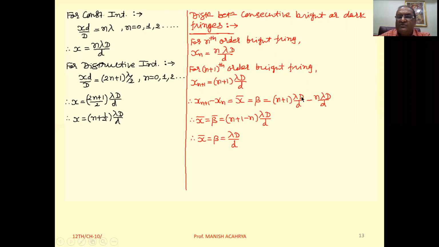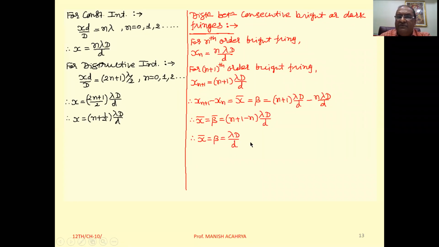So that is (n+1) lambda D by d minus n lambda D by d. So take lambda D by d common, you will get x bar or beta, that is (n+1) minus n, lambda D by d. So you will get x bar, that is beta, that is lambda D by d. Means the distance between consecutive bright fringes is lambda D by d.